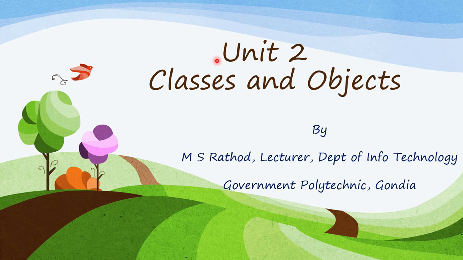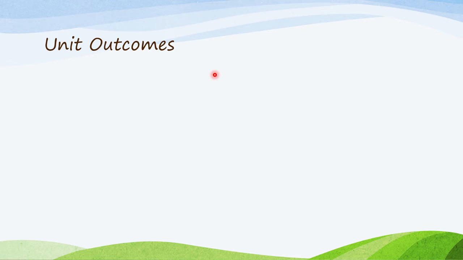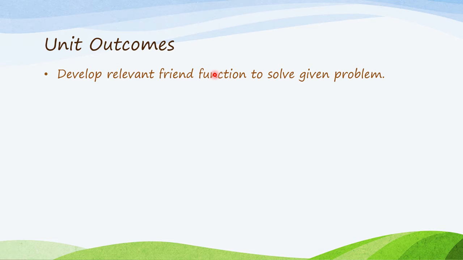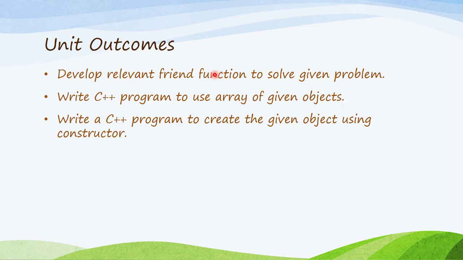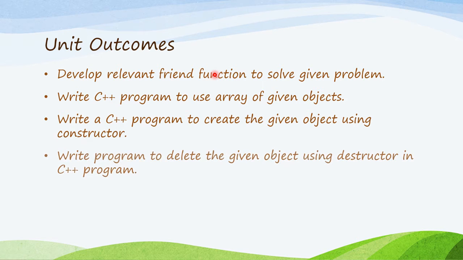We were discussing Unit 2, classes and objects. Let's see the unit outcomes again. First one is to develop a relevant friend function to solve a given problem. Second is to write a C++ program to use an array of given objects. Third is to write a C++ program to create the given object using a constructor. And the last one is to write programs to delete the given object using a destructor in a C++ program.